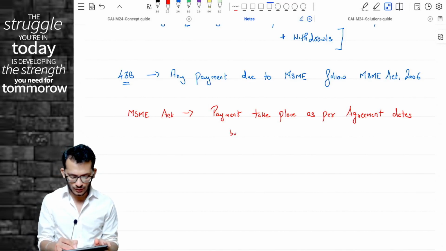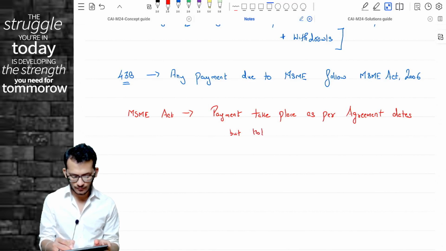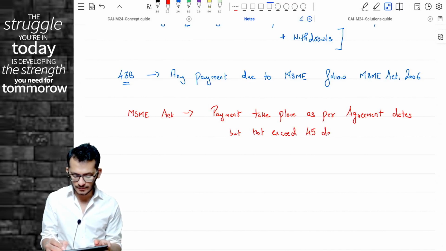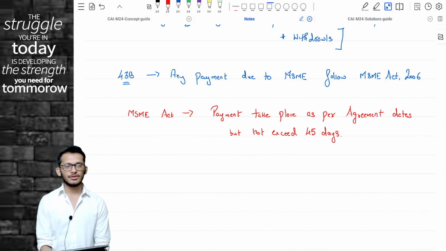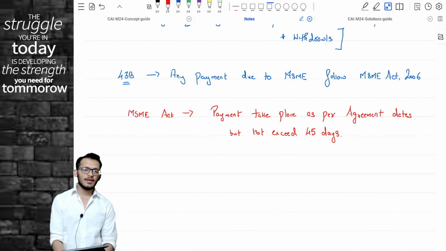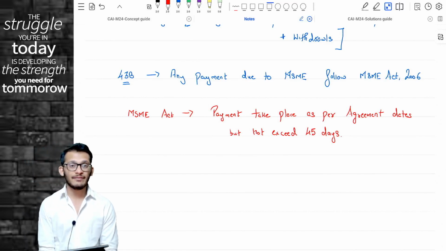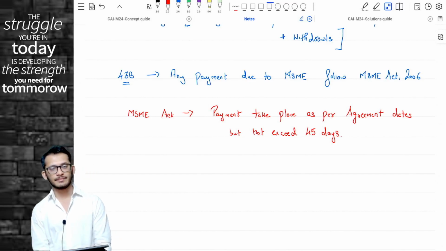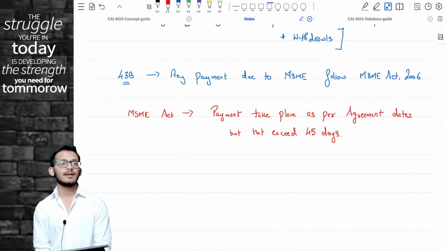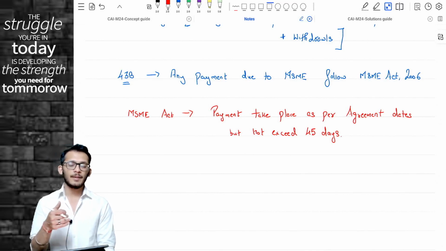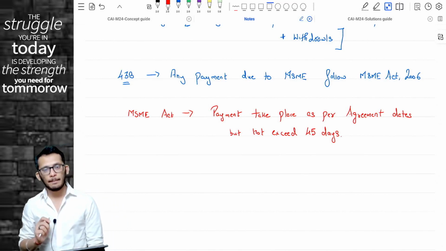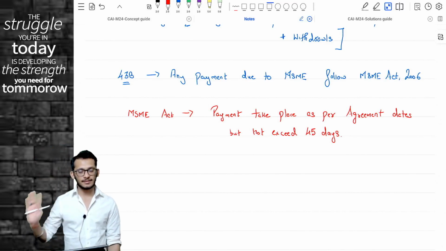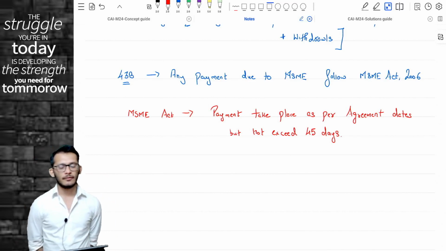But this should not exceed 45 days. Meaning if I enter into a transaction with you as an MSME, and I tell you that I have to make the payment to you within 30 days, I will now have to make the payment to you within 30 days. Assuming I enter into a contract and say that I'll make the payment to you on the 90th day, the MSME Act will say, I'm sorry, that is not possible. As per the MSME Act, the maximum credit period which you can give to a person is 45 days.